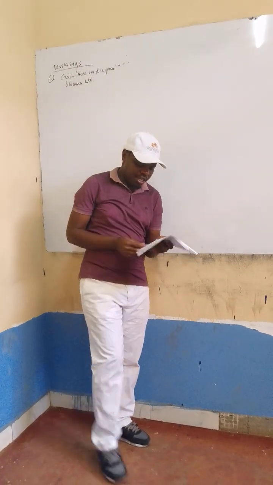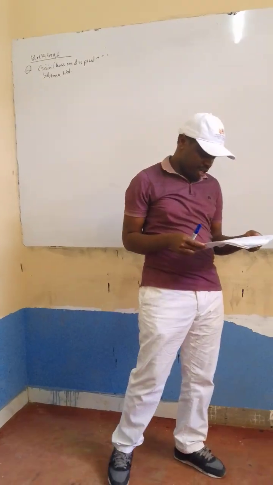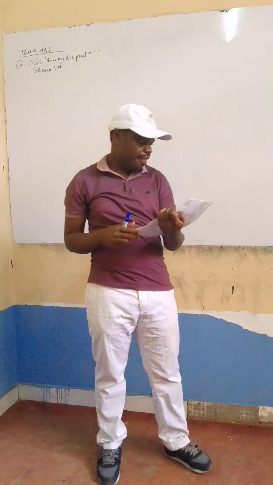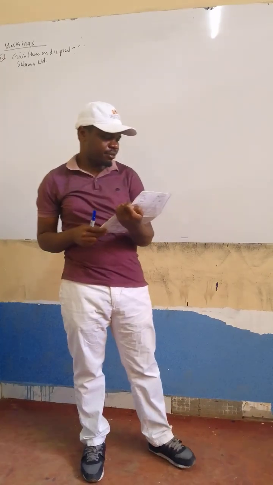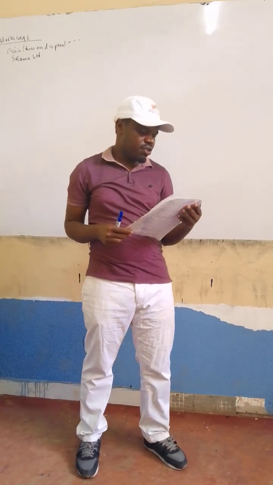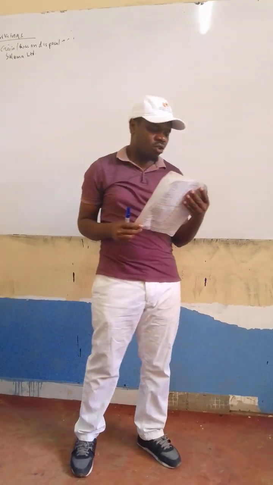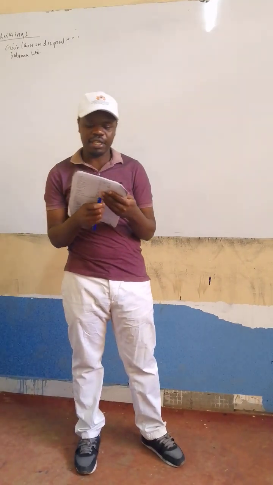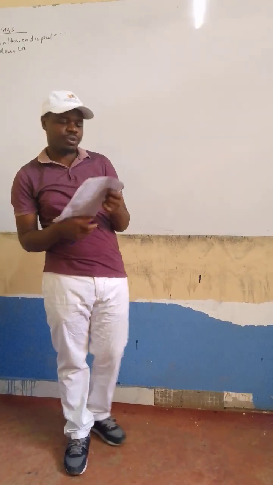If you read note number 2, they said during the year Makongeni Limited also disposed of its entire 60% shareholding in Salama.